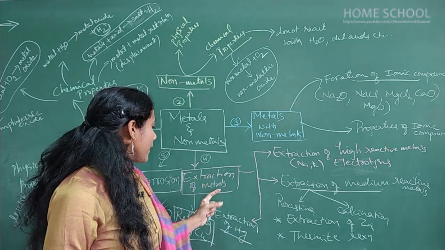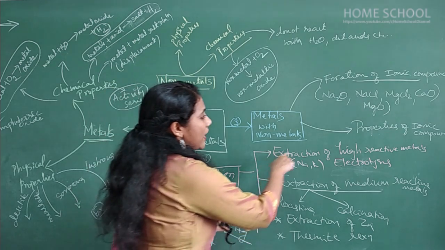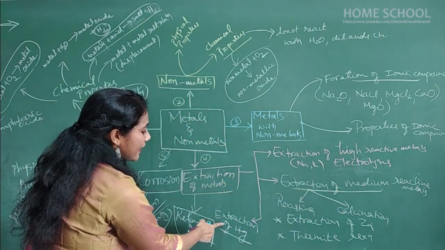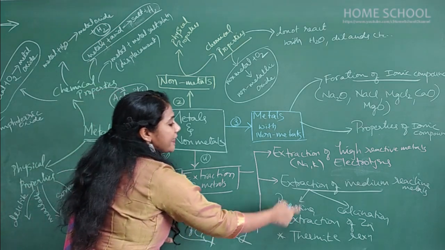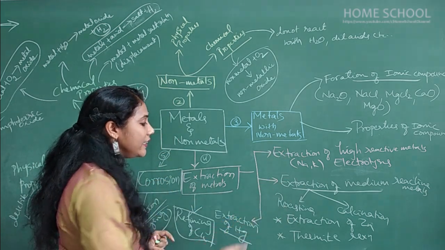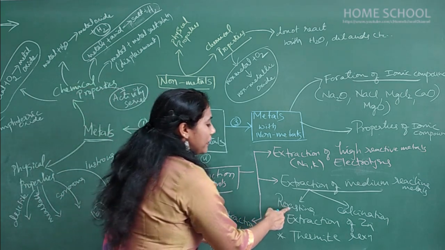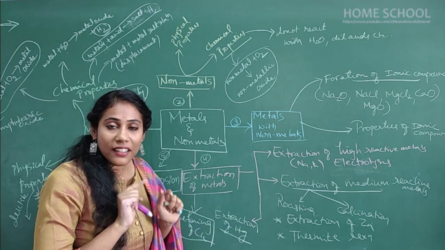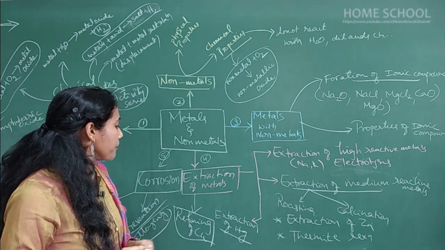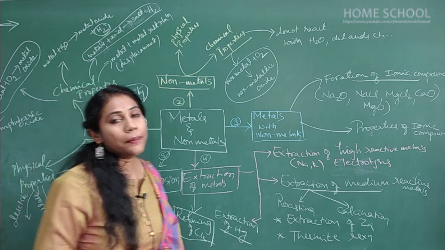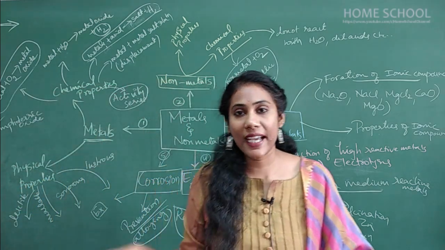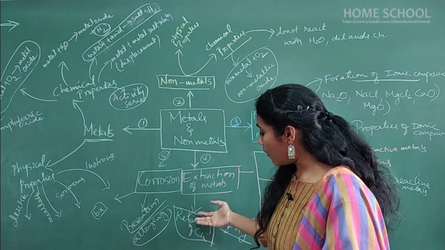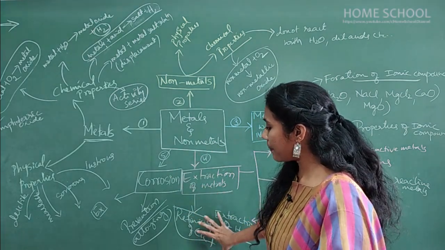Finally, the extraction of metals topic: extraction of highly reactive metals, medium reactive metals, and low reactive metals. Examples and how you write the equations are very important. Here, the differences between roasting and calcination and their definitions are the most expected question this year. And finally, the refining of copper. If asked, they will ask you to draw the diagram, or write the entire process of how it actually happens. So the entire concept is important.